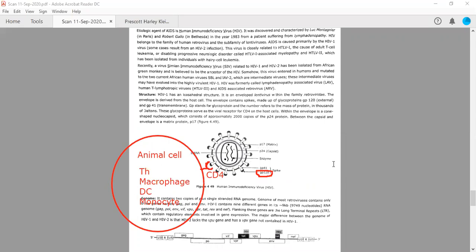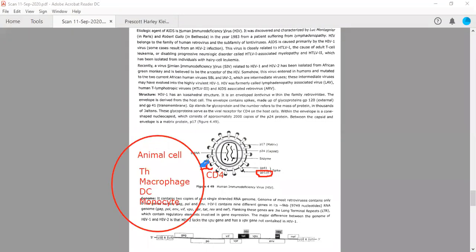Now you should remember one more thing as I have drawn this. It also needs a chemokine co-receptor molecule. So I'm drawing a chemokine co-receptor. It also has a chemokine co-receptor molecule present, which helps make this particular interaction stronger, right?